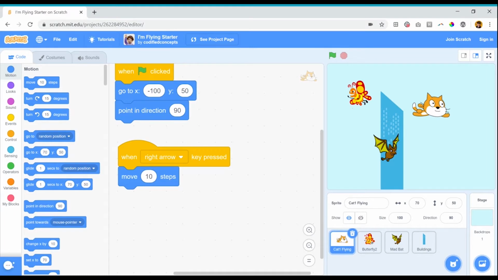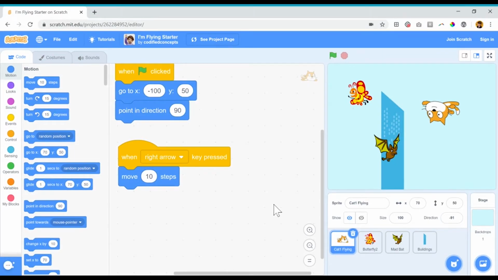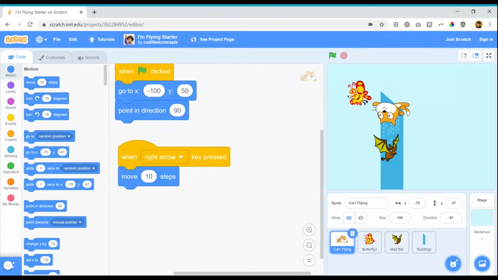Pretty cool. There's just one problem with using this move block. If you remember from a previous lesson, the sprite can only move in the direction that it's facing. So what happens if I change the direction of my sprite? Now my sprite is facing toward the left side of the screen. When I hit the right arrow, I want it to move right. But it's moving left.